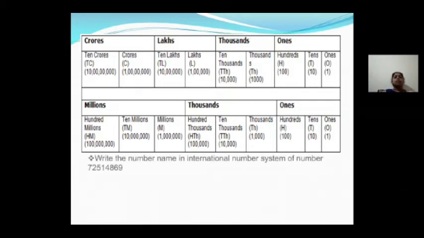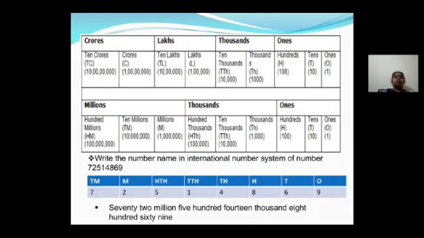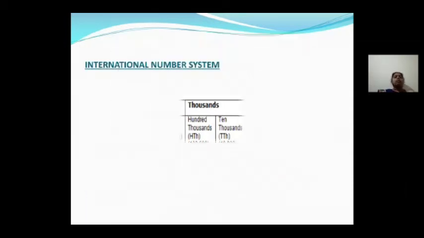And let us see one example. Write the number name in the international number system. I have given that number. See, before writing the number name, you can write the place values above the number. Then it is easy to write the number name. 72 million, because 72 is in the million period. 514 is in the thousands period. So, 514,869. Once again I will read: 72,514,869 is the number name.